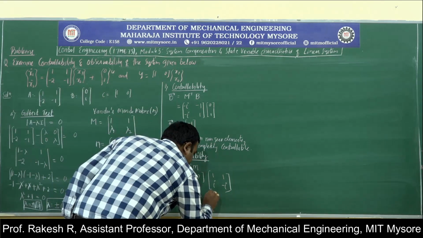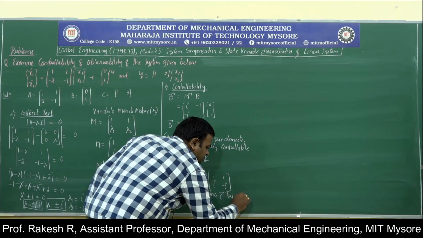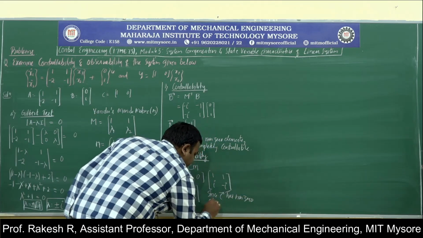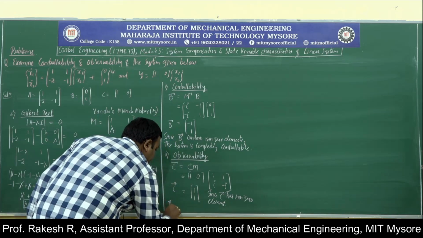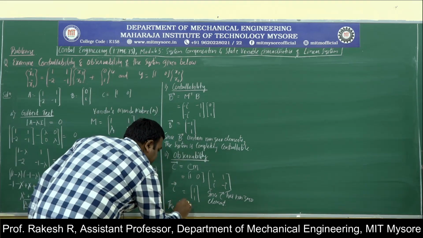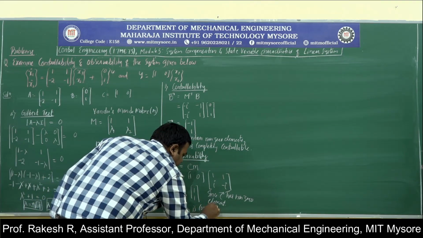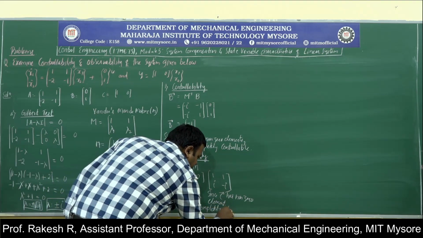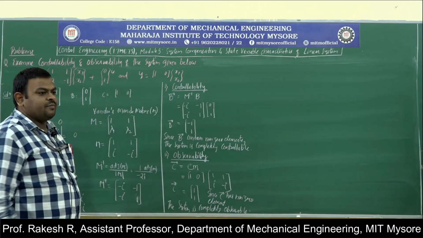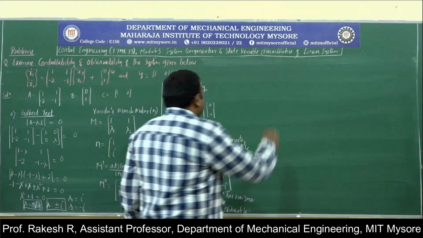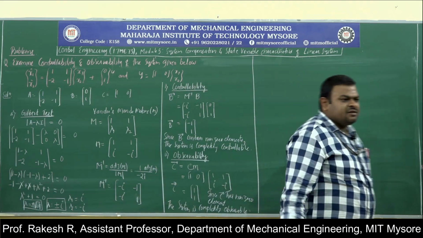Since C has non-zero elements, the system is completely observable. That is the conclusion we will be drawing by looking into B and C. This is about Gilbert's test.